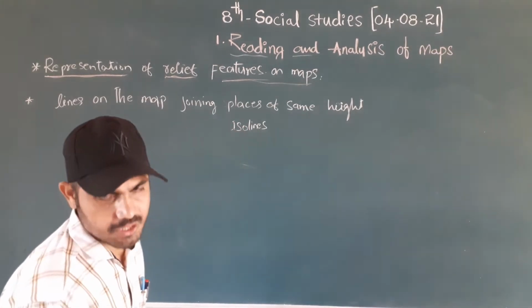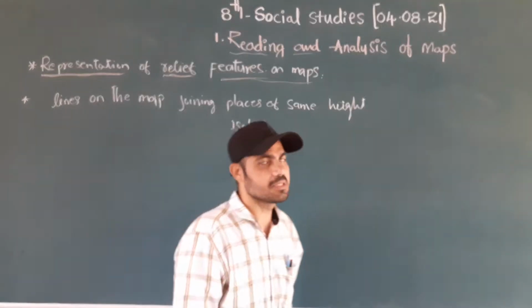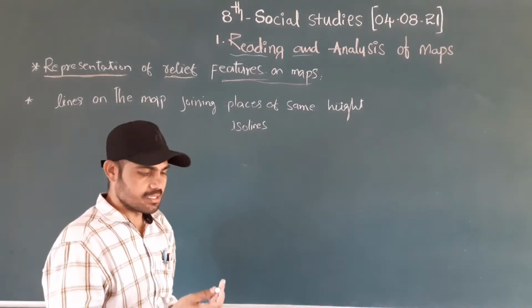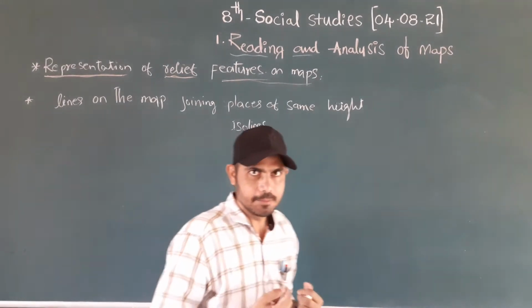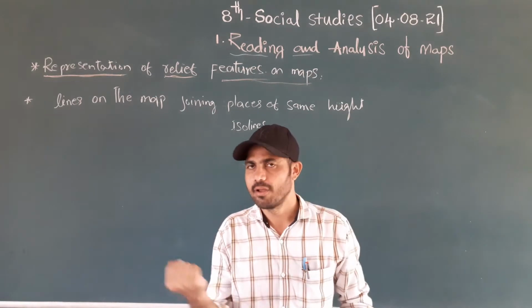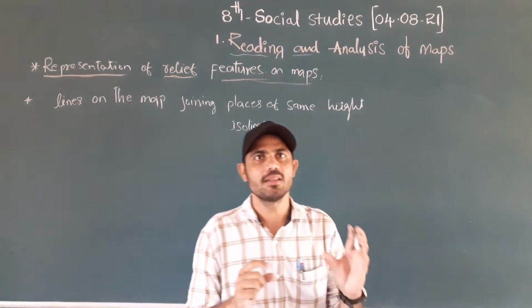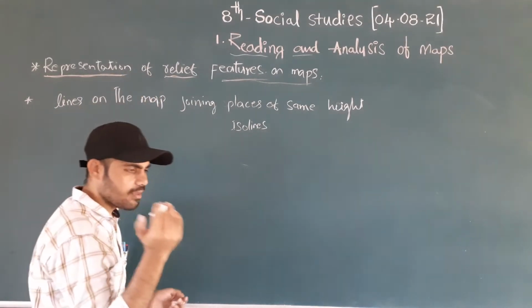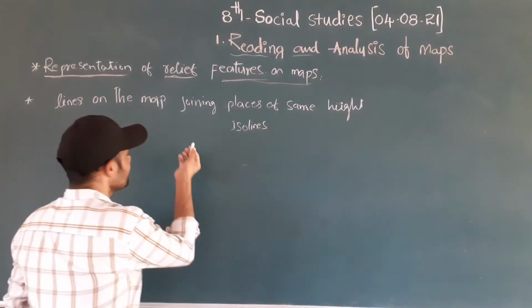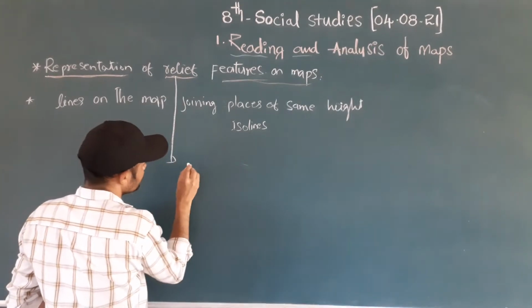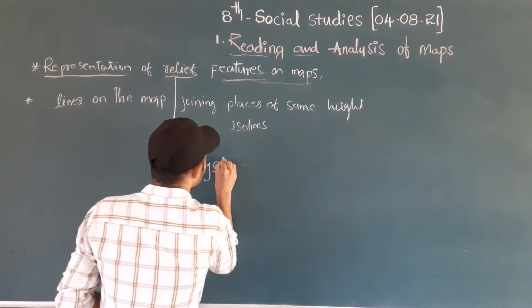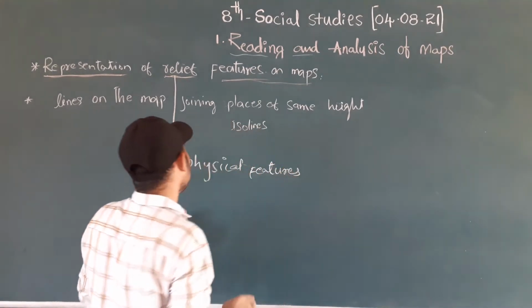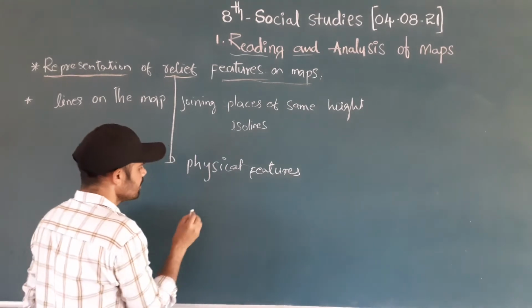So what is meant by relief features? Can we represent relief features in our maps or not? Let's discuss. Relief features means physical features. If I am a man, I have a body, height, these are my features and characteristics that we can see. India, and each and every country, also has its own relief features. We also call them physical features. So, what are the physical features?